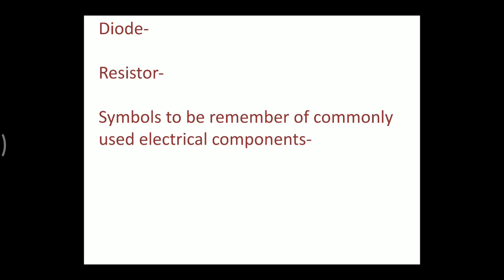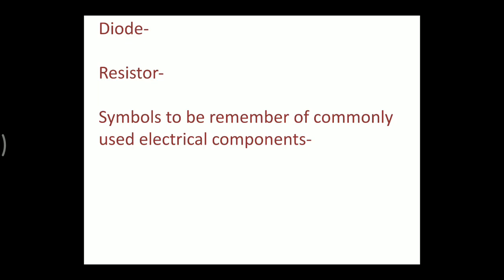And the two parts are sandwiched together. The part which joins the two materials, that is p and n, is called the junction. So that's why it is also called a p-n junction diode. Okay, so what is the purpose of diode? You know that diode acts as a switch.